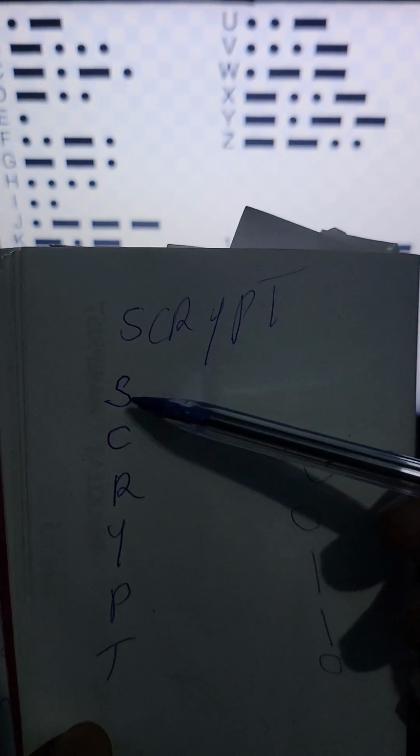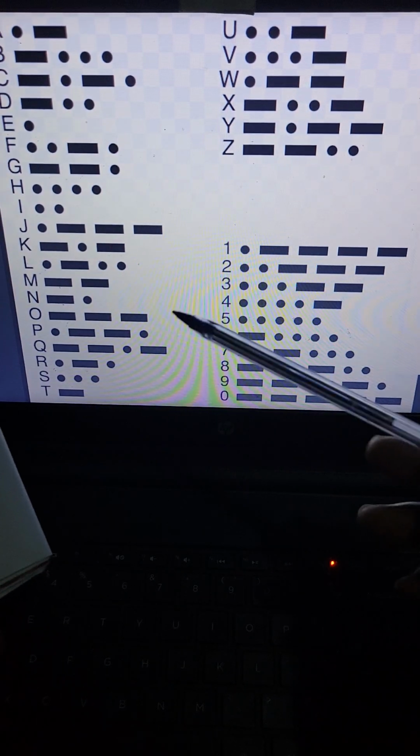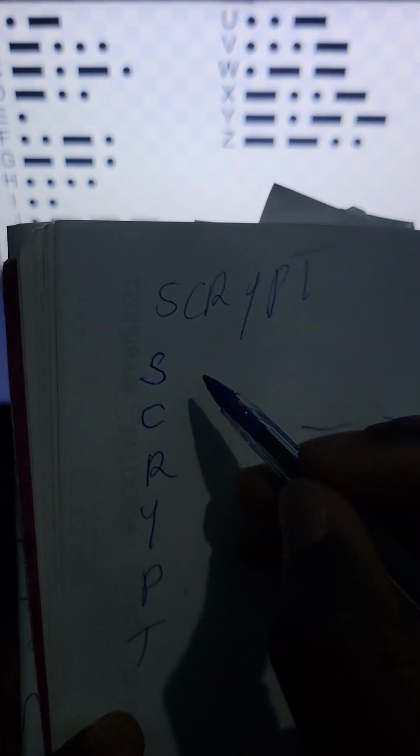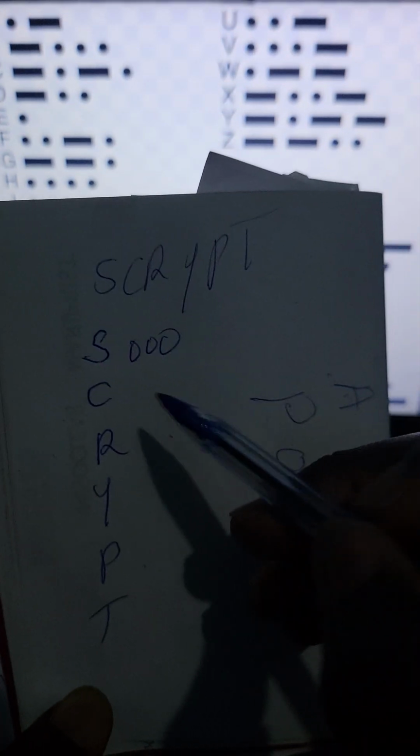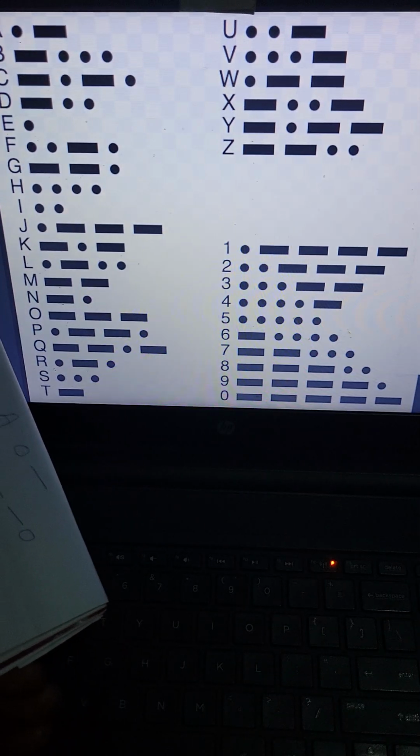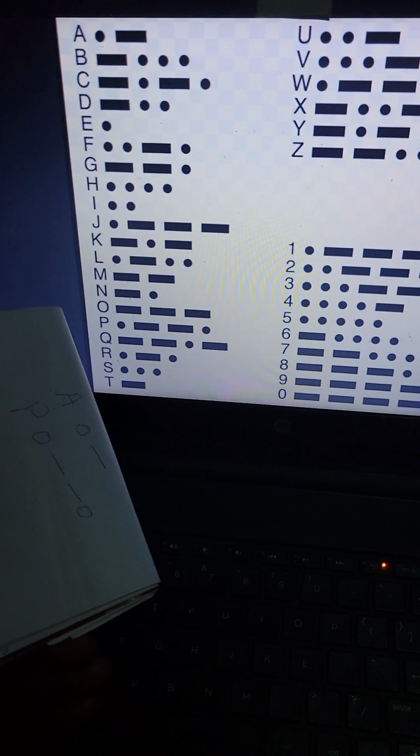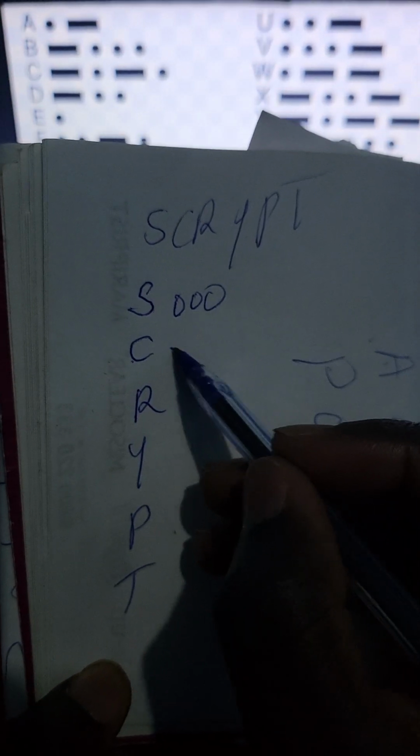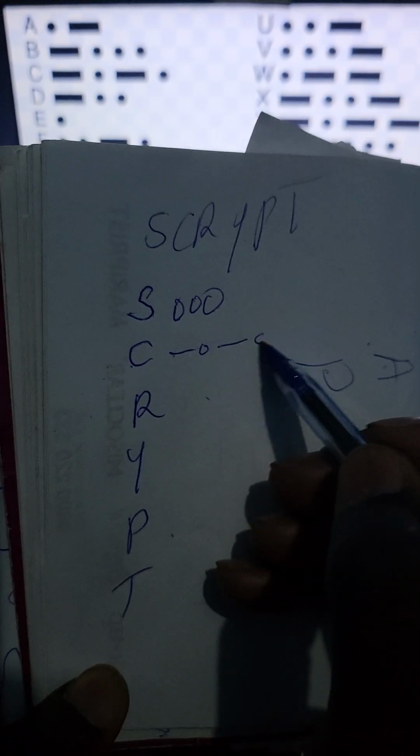corresponding Morse codes. So we start with S, which is here: tap tap tap. Then C is here. Let me put my camera properly here. C is long press tap, long press tap.